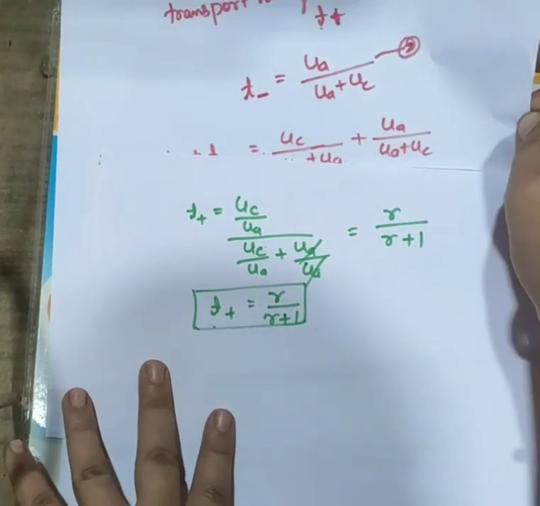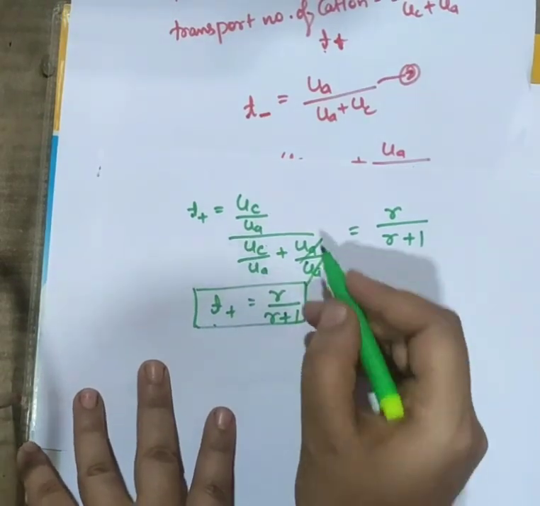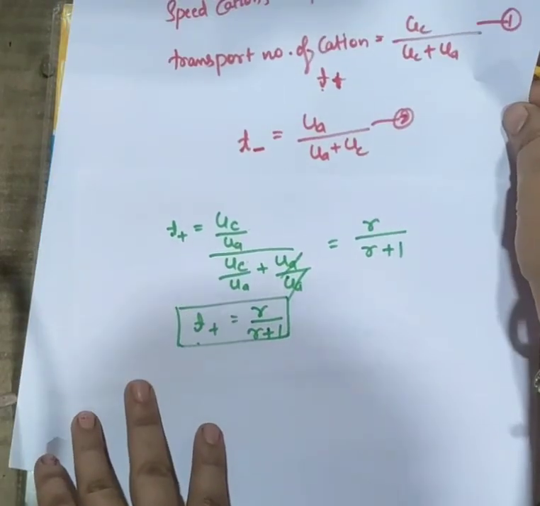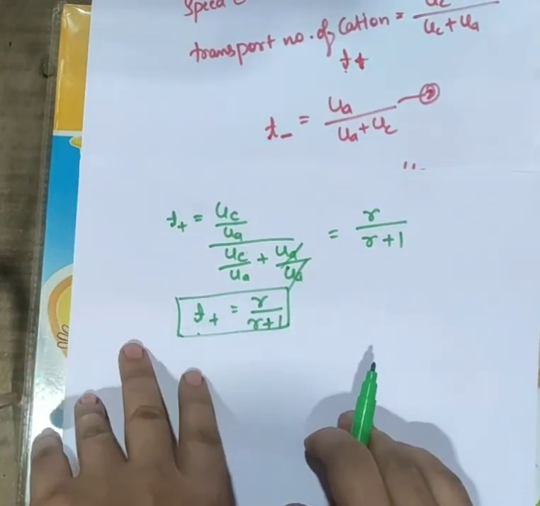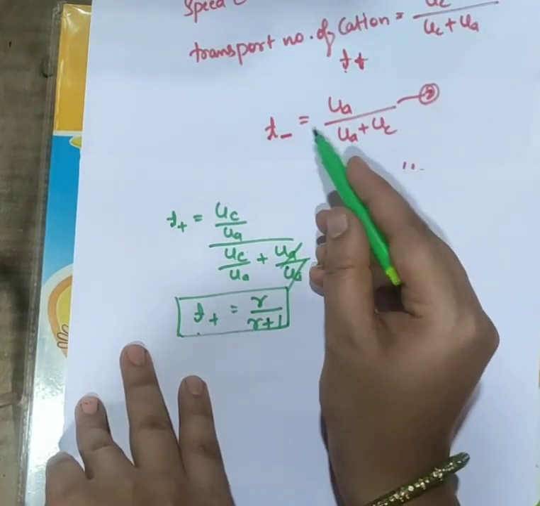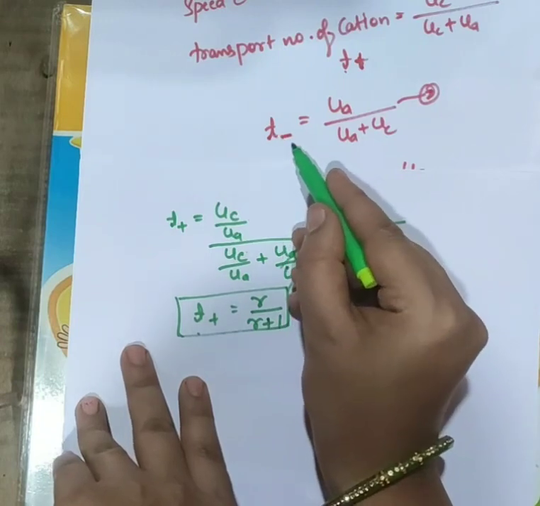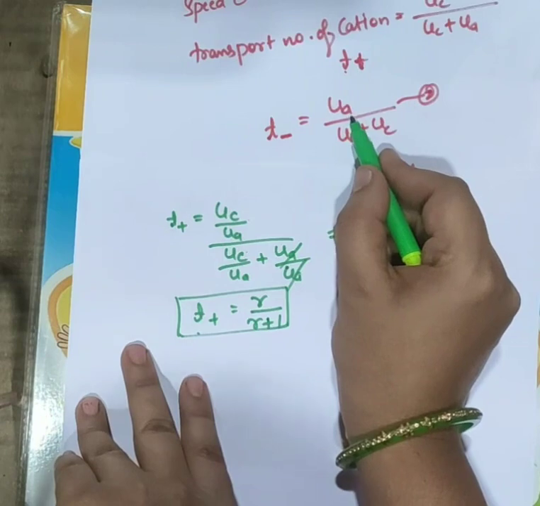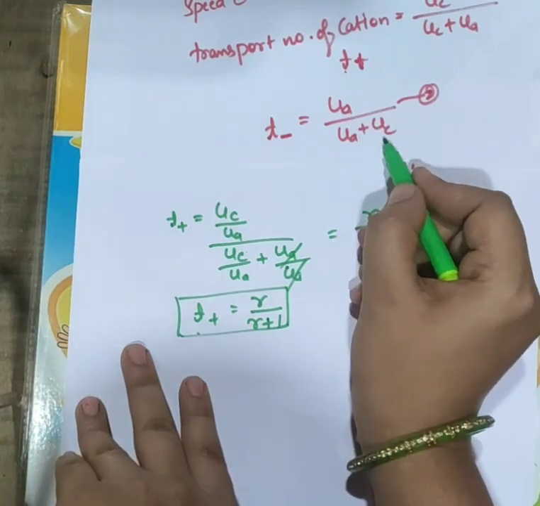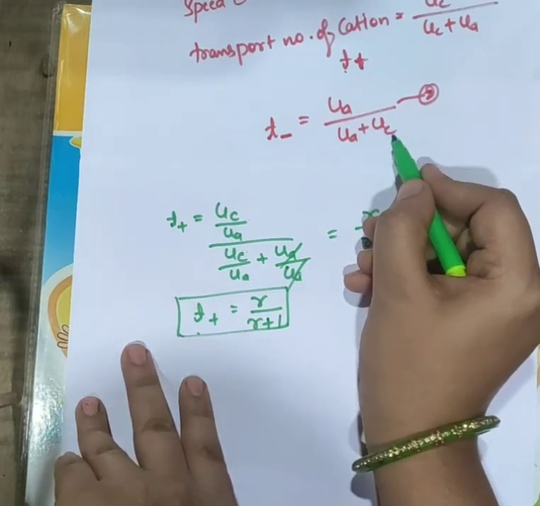Similarly, if you take equation number 2, T minus, the transport number of anion, is equal to the speed of the anion divided by the total speed of the anion and cation.